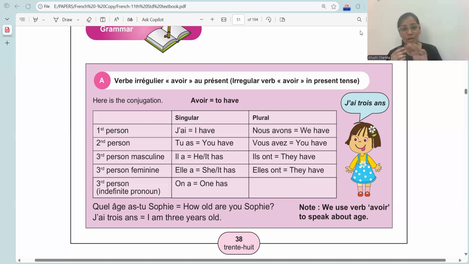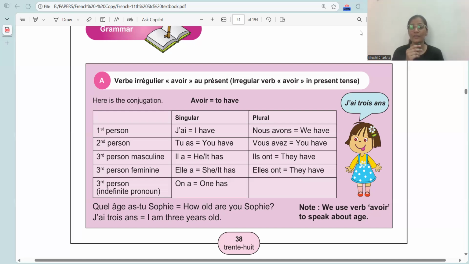Now there are two columns, singular and plural. In the singular one we have j'ai, which means I have, je plus ai. So there are two vowels clashing, e from je and a from ai. So je is taking an apostrophe. J'ai means I have. Tu as means you have. Il a, he or it has. Elle a, she or it has. On a, one has.